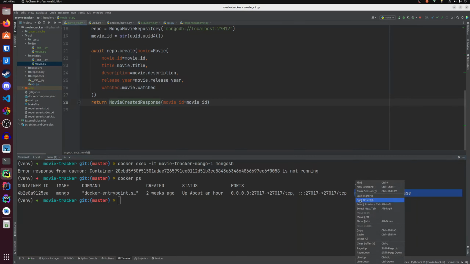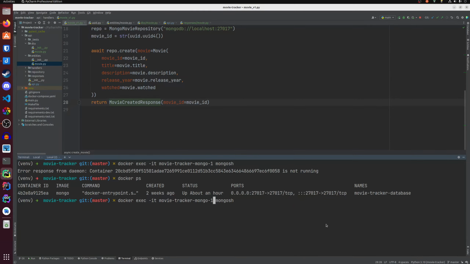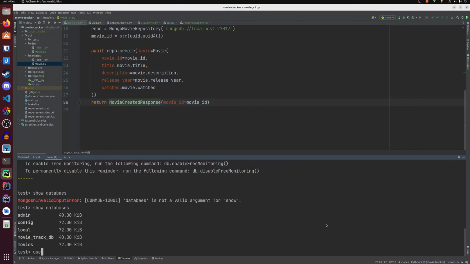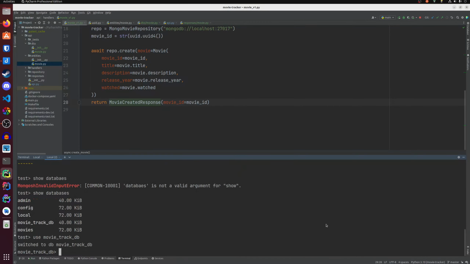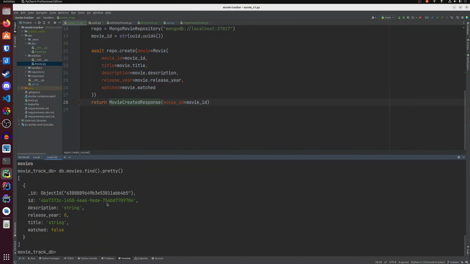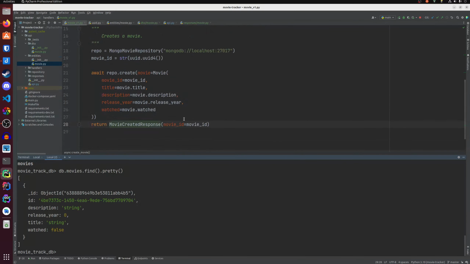So let's copy this. Docker exec, use the correct container name, mongo movie tracker database, mongo shell, show databases, use movie track db, show collections, db.movies.find().pretty(). We get the newly inserted movie. Looks like this is working.